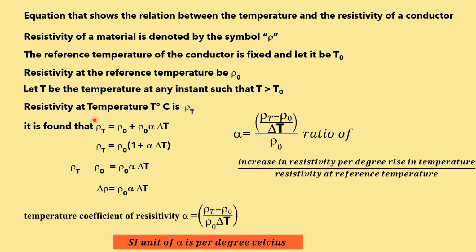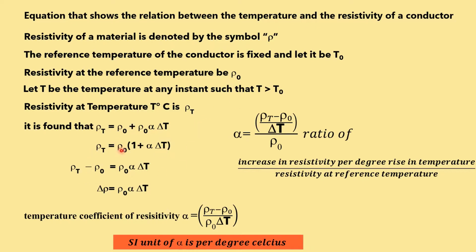And now it is found that definitely the resistivity will be increased. Therefore, we cannot write rho T is equal to rho naught. So rho T will be more. For that, I am going to add a particular factor, rho naught alpha into delta T, where alpha is called the temperature coefficient of resistivity, which decides how much the resistivity is affected due to the increase in temperature. And rho T is equal to rho naught into (1 plus alpha delta T), where delta T is the change in temperature, delta T is nothing but T minus T naught.